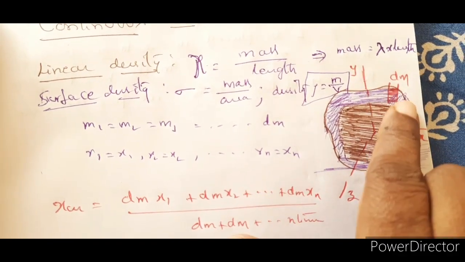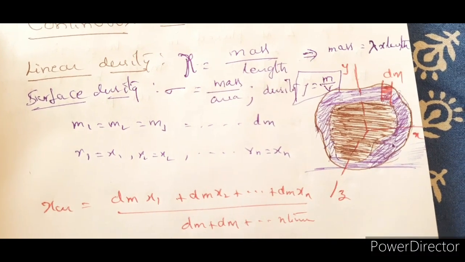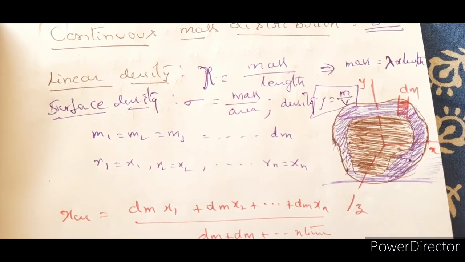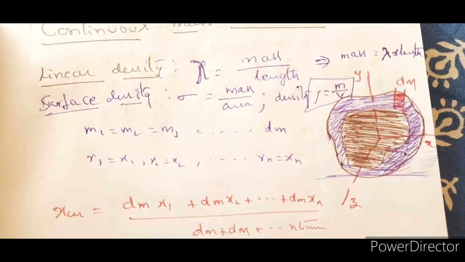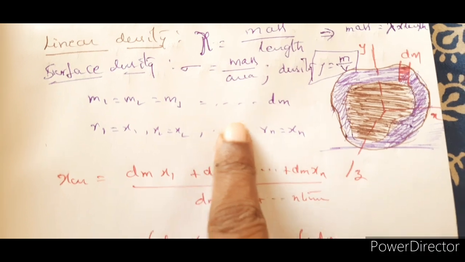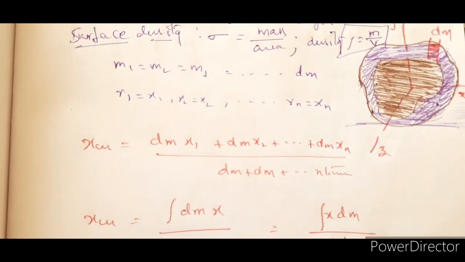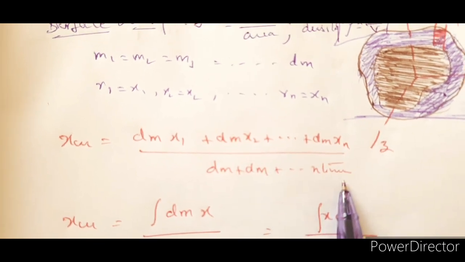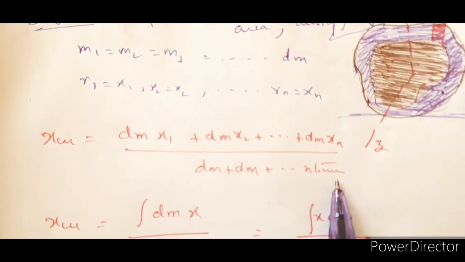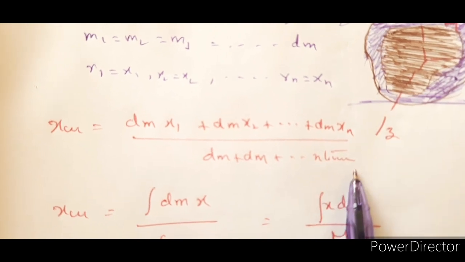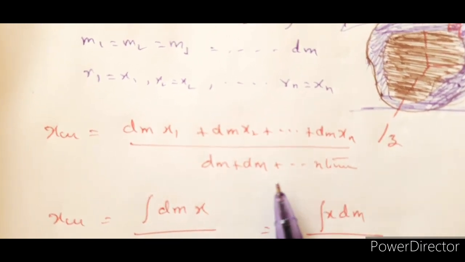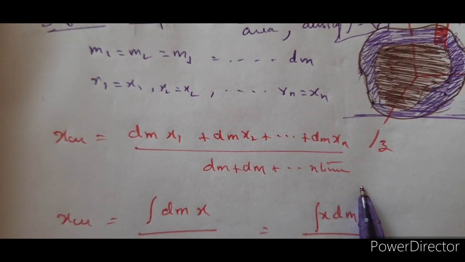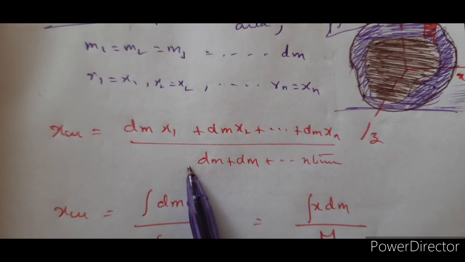Suppose this dm is located at x1, like the x coordinate of it is x1, the y coordinate is y1, and the z coordinate is z1. So just simply substituting all these values, dm x1 plus dm x2 plus so on, divided by dm plus dm plus dm. Suppose you have divided it into n parts. So therefore you will be getting dm x1 plus dm x2 and so on, where this is the total mass.